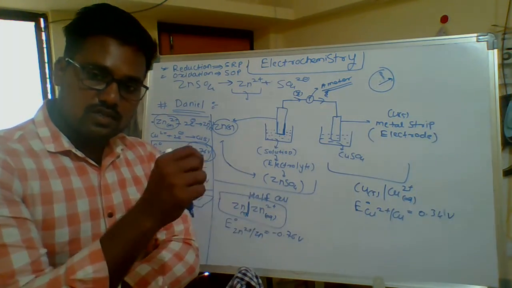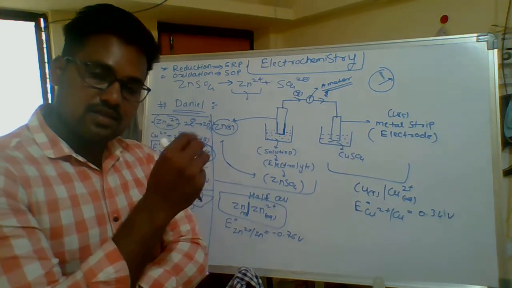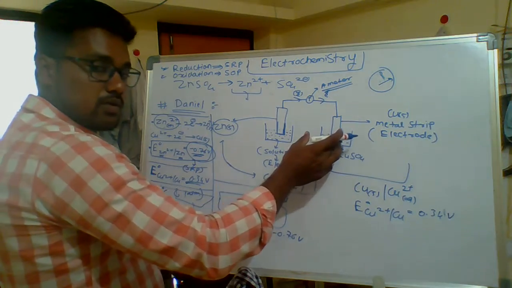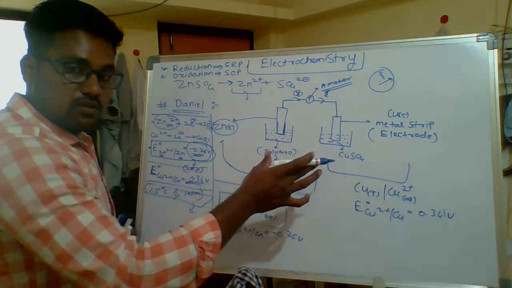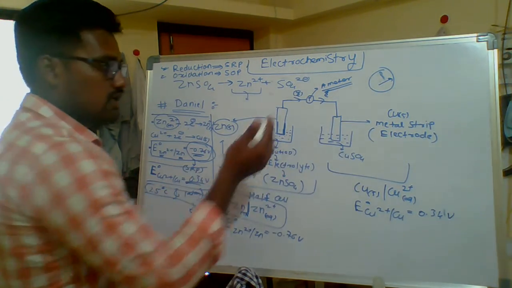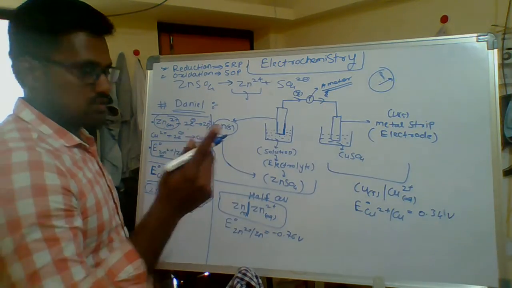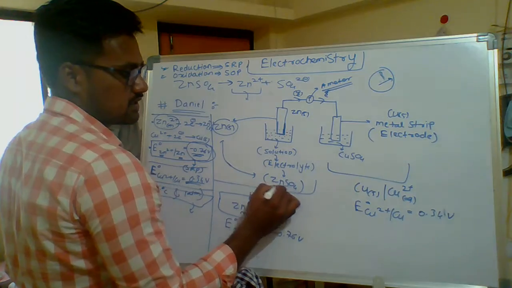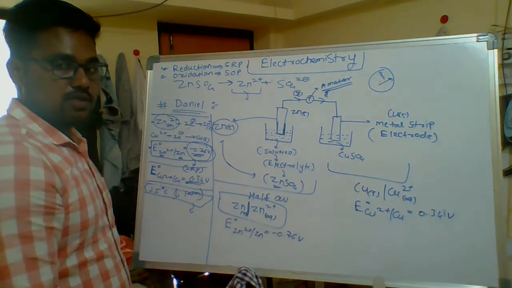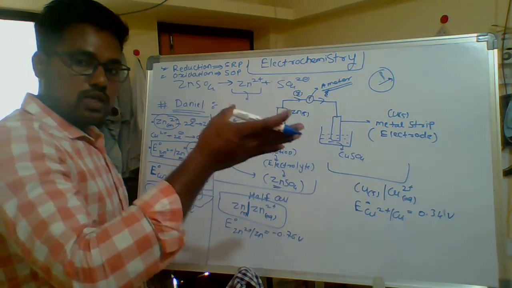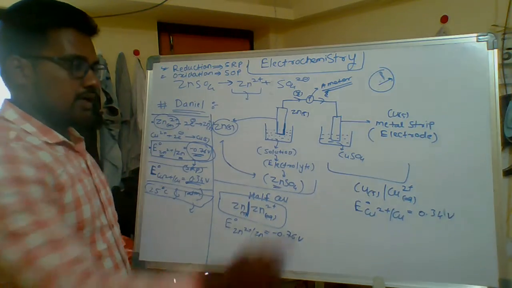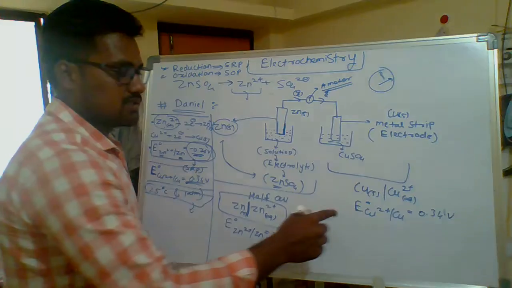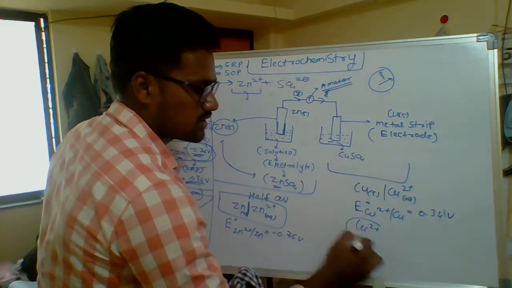Copper plus 2 takes 2 electrons from whichever it may be. Here two conditions are there: one is the pure zinc solid and the other is the zinc sulfate solution. Who will lose 2 electrons? That is the matter here. Who takes the electrons? That is copper plus 2, because it is unstable.